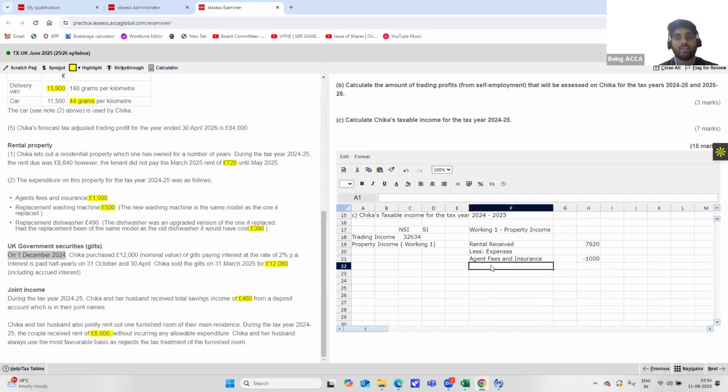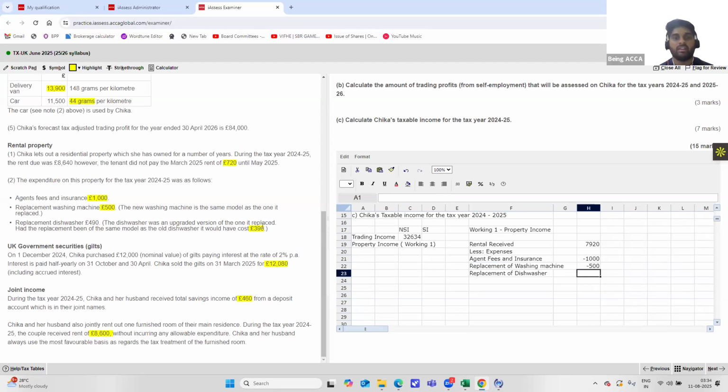All right. Next is replacement of washing machine. Since the washing machine that is being replaced is the same model, the replacement cost is the same. So we'll be taking the same value. But next, we have replacement of dishwasher. Since the dishwasher is an upgrade, we should be taking the original cost, the cost of replacing it with the old model.